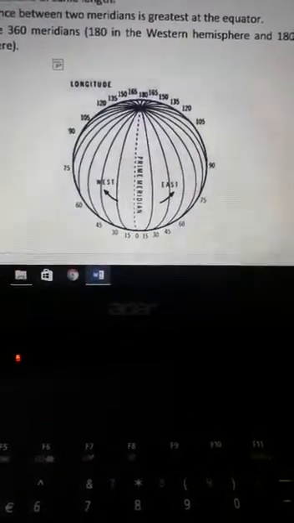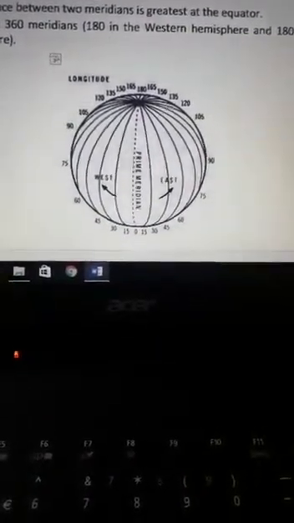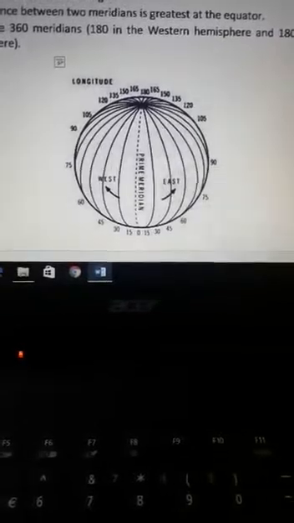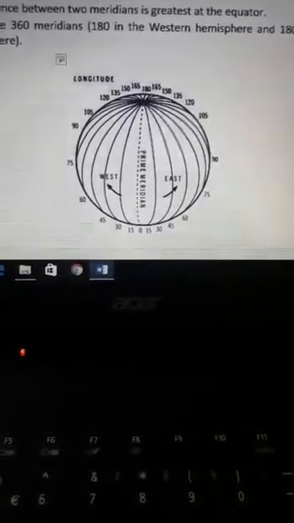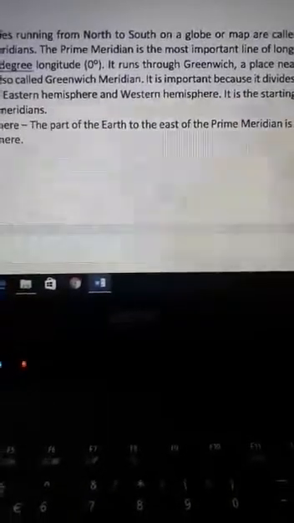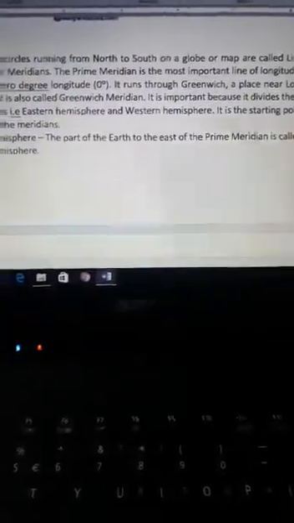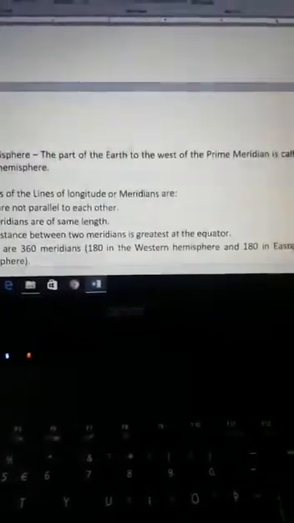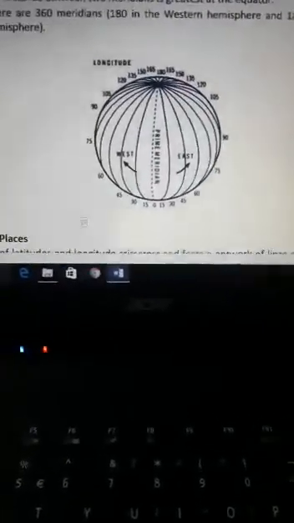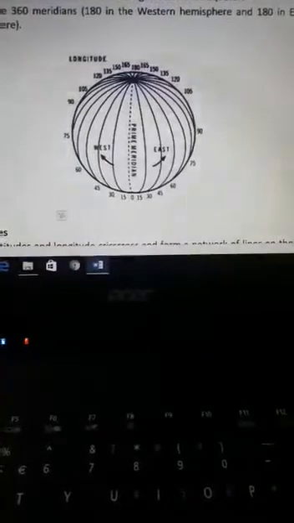Now this prime meridian is passing through a place near London called Greenwich, due to which this prime meridian is also known as Greenwich meridian.